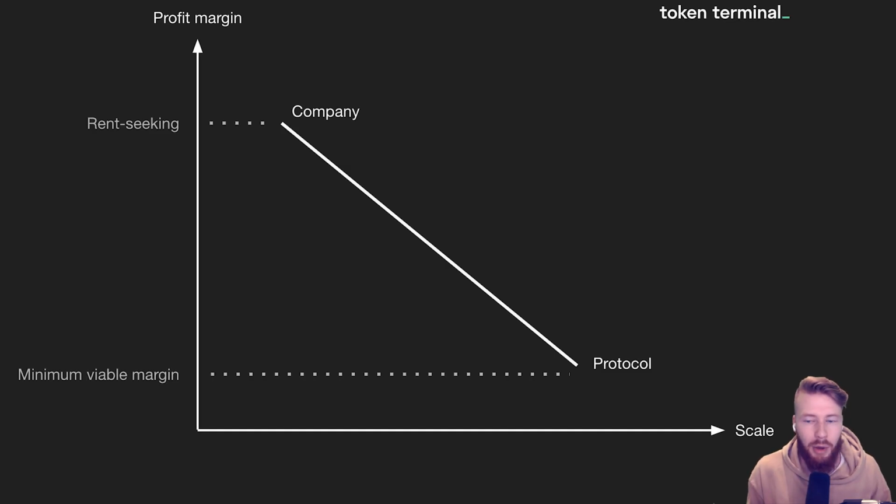This is a good example of how we view the difference between a protocol and a company. Protocols will most likely trend toward a minimum viable margin, as visualized on this chart, while companies, in the traditional sense, tend to be more rent-seeking and have higher fees.